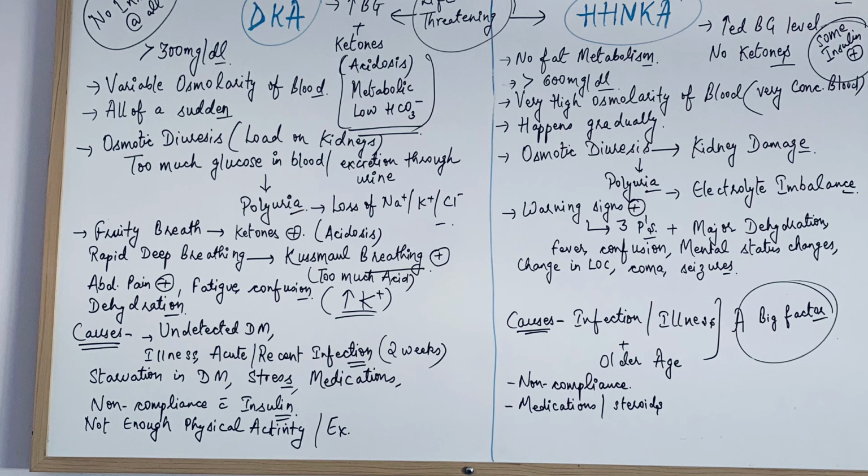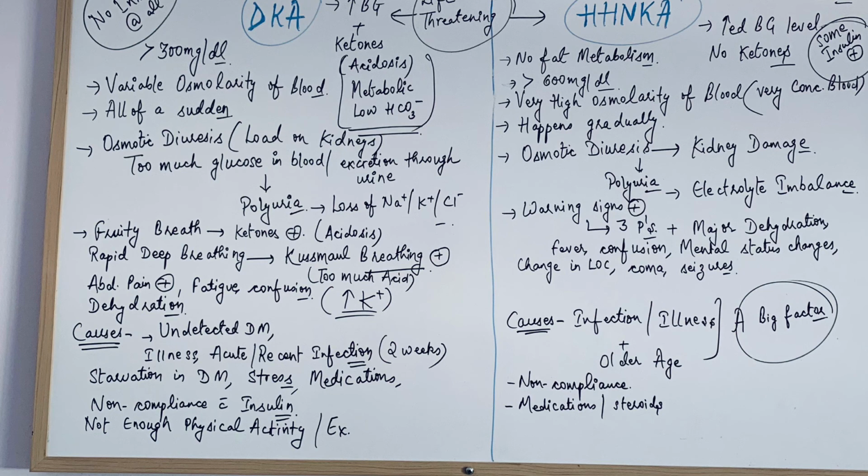And in today's video we are going to talk about DKA, which is diabetic ketoacidosis, which occurs as a result of uncontrolled type 1 diabetes, and HHNKA, which is hyperosmolar hyperglycemic non-ketoacidosis, which occurs as a result of uncontrolled type 2 diabetes mellitus. Both are life threatening conditions. So let's move on with DKA and HHNKA.